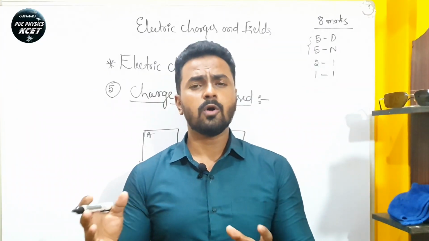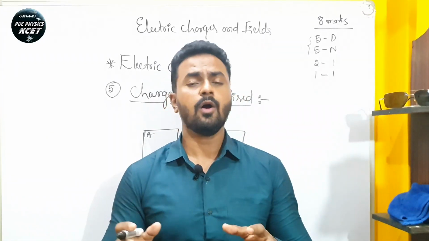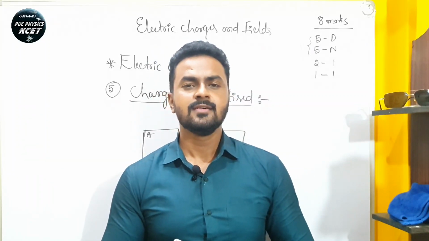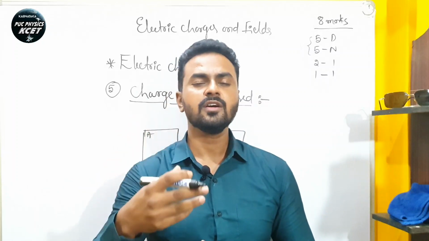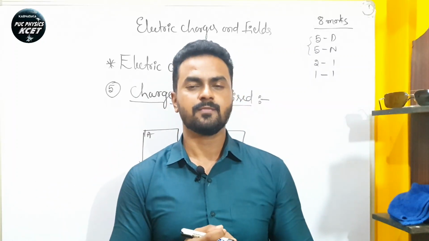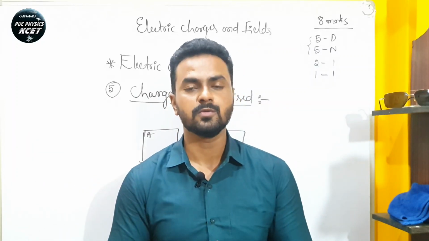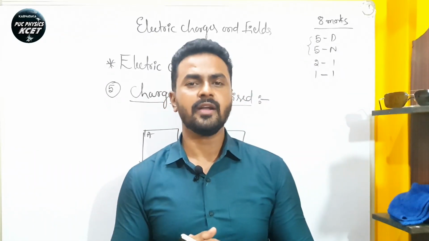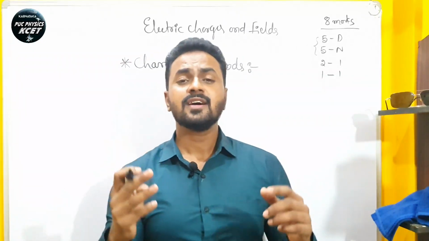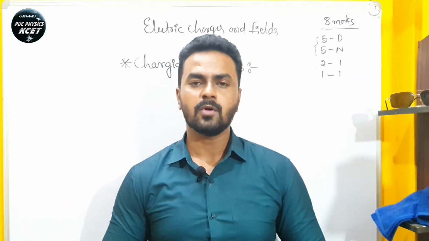We are using the phrase charging of a body. So how can we charge a body? We can charge a body by different methods. In the beginning of this video you have seen that I used a comb and a balloon. That is charging of a body. There are 3 methods of charging a body.